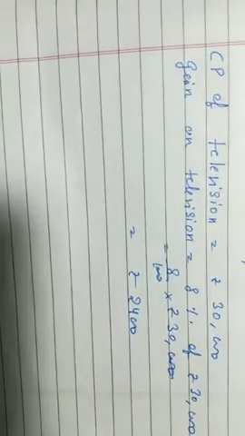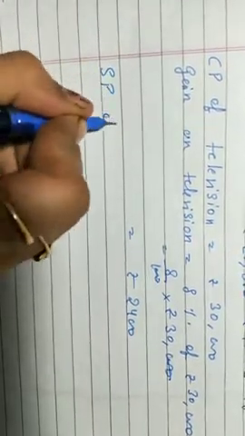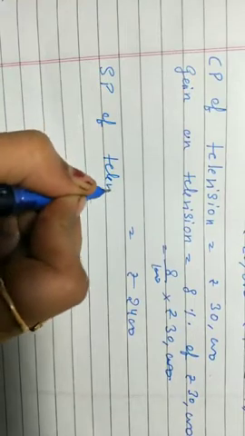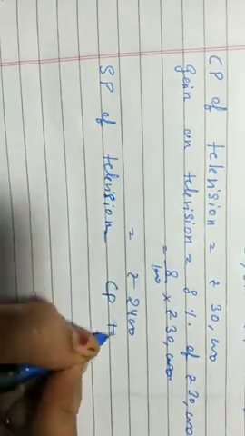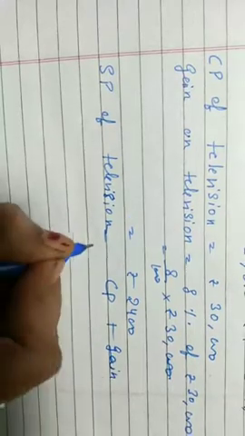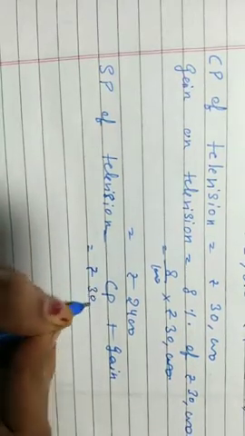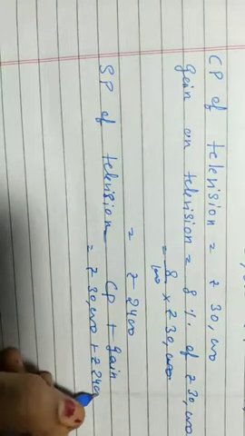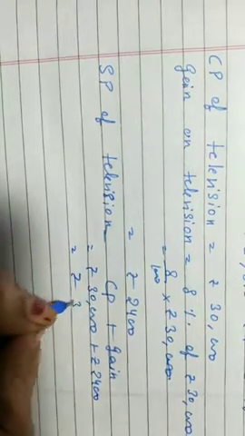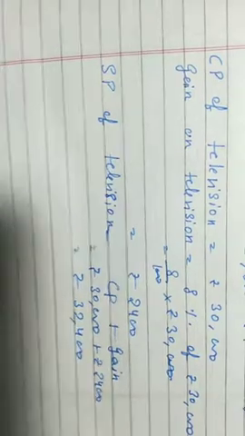It's 2,400. Now selling price of television will be cost price plus gain, that is equal to rupees 30,000 plus rupees 2,400 will be 32,400.